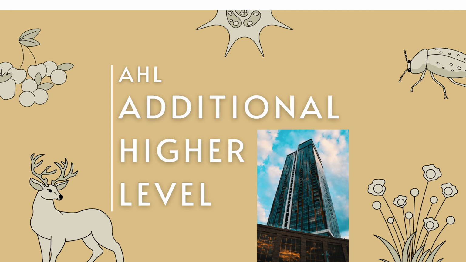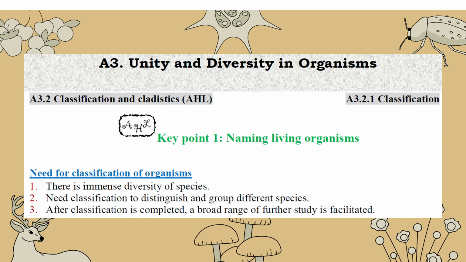So get ready. First of all, we learn about naming a living organism. We learned it before, right? Two-name system, genus and species. In the world there is an immense diversity of species, so we always need a classification to distinguish and group different species. After classification is completed, we can do further study on them.